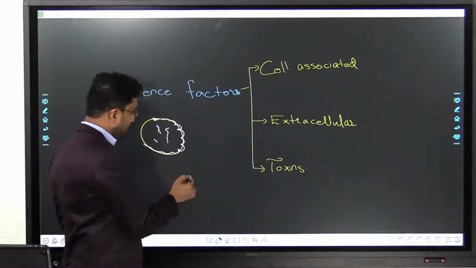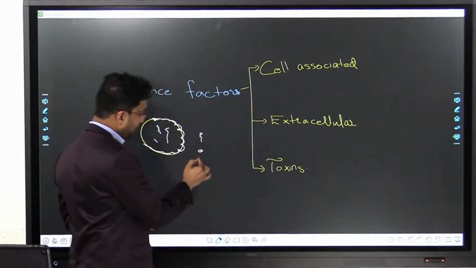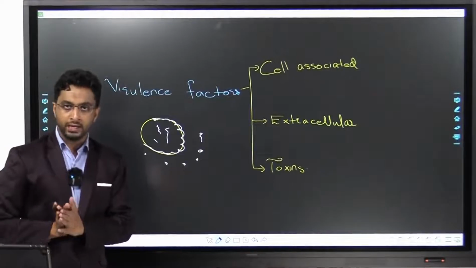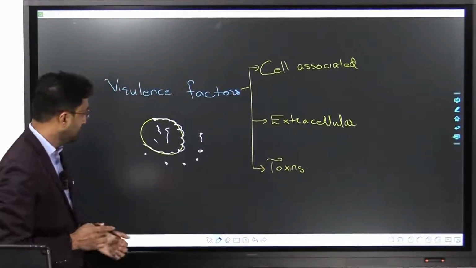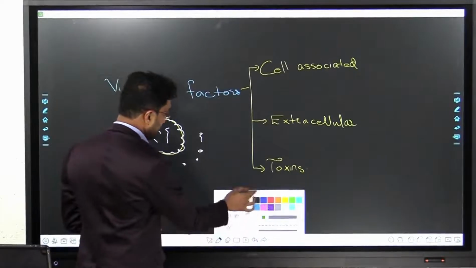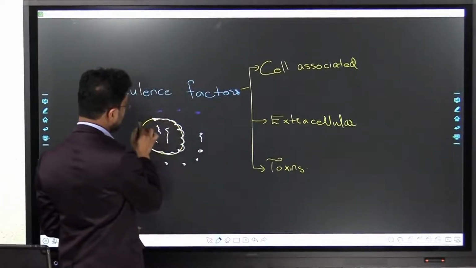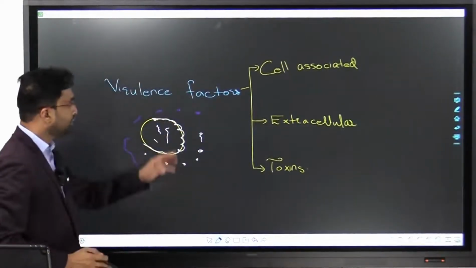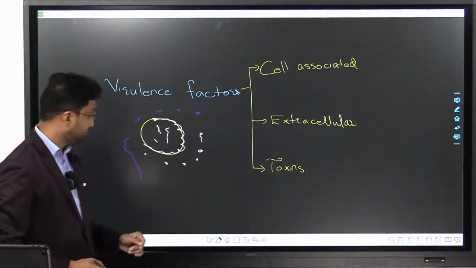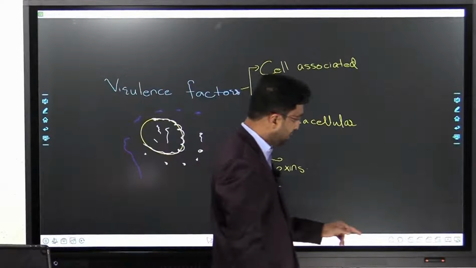Then we have extracellular, something outside, maybe enzymes. They secrete some enzymes outside, and these enzymes play a role. The third is toxins, much more dangerous. So three types: cell associated, extracellular, and toxins. Let us see one by one what they are.